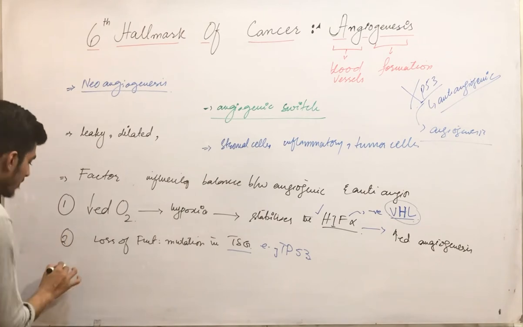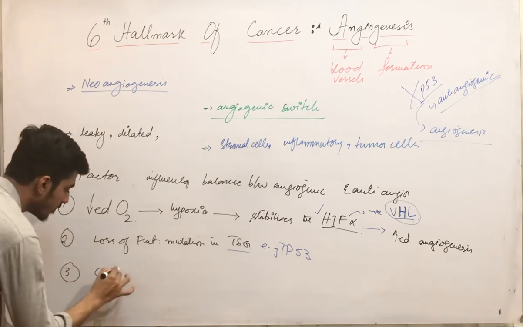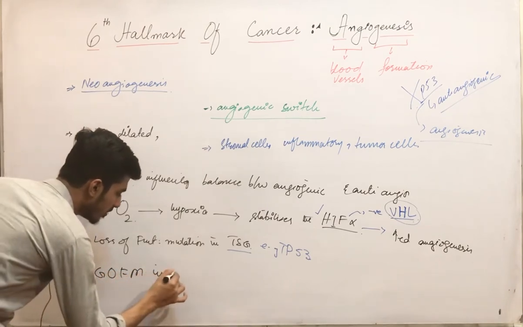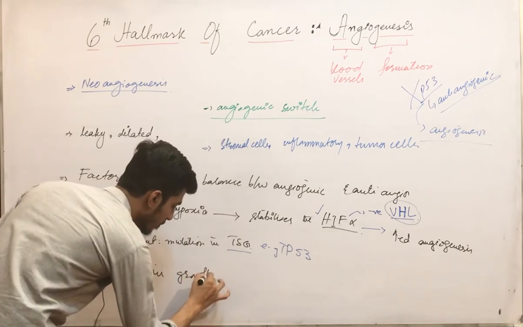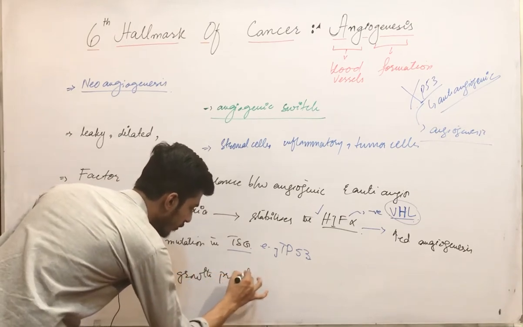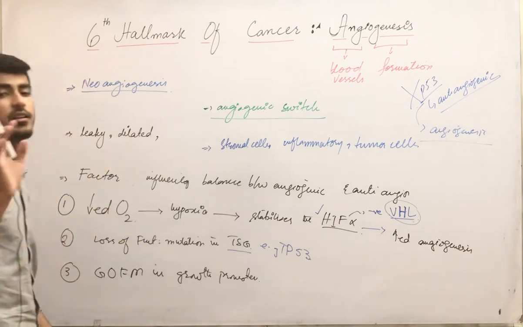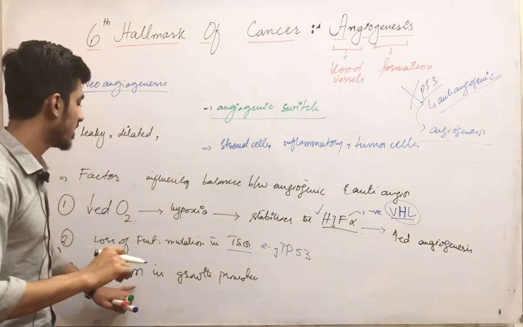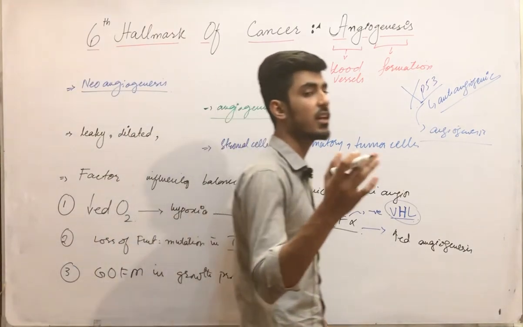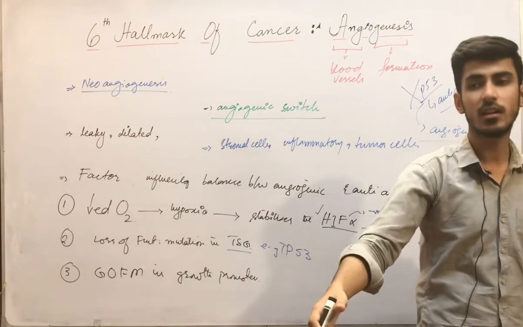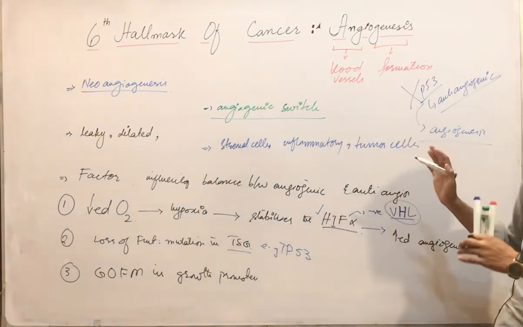Then, very easy, gain of function mutation in growth promoter genes. We have already discussed these in detail in our previous lecture, like the RAS pathway and MAPK.